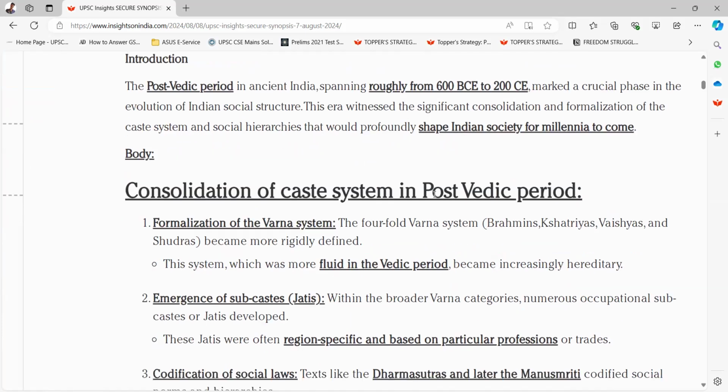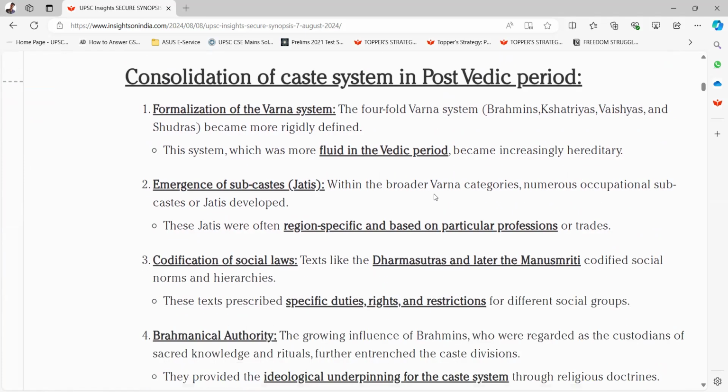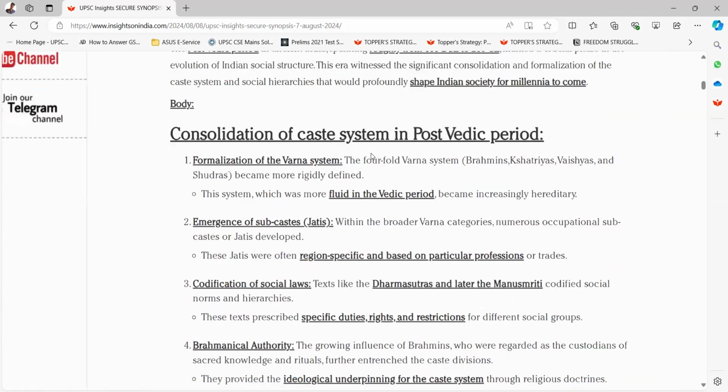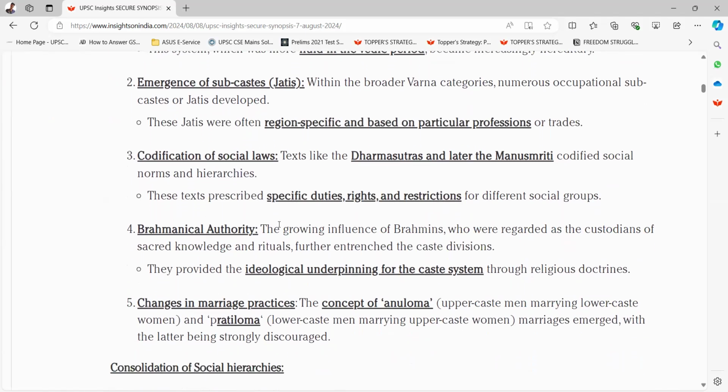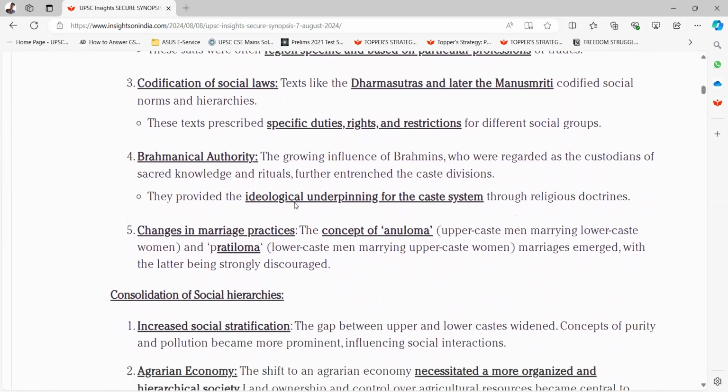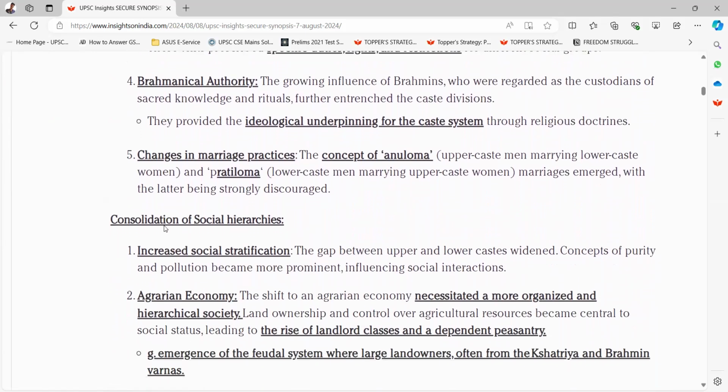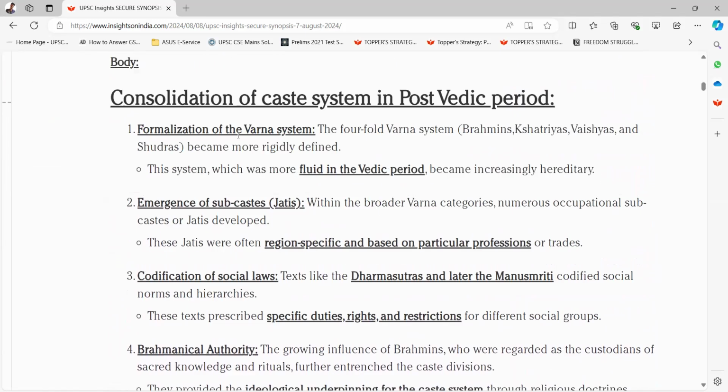Body. Consolidation of caste system in post-Vedic period. First one is formalization of Varna system, second emergence of subcastes, jatis, third codification of social laws, fourth Brahminical supremacy. Fifth one is changes in marriage practices. Okay. Formalization of the Varna system. The fourfold Varna system, Brahmins, Kshatriyas, Vaishyas, and Shudras, became more rigidly defined. This system, which was more fluid in the Vedic period, became increasingly hereditary.